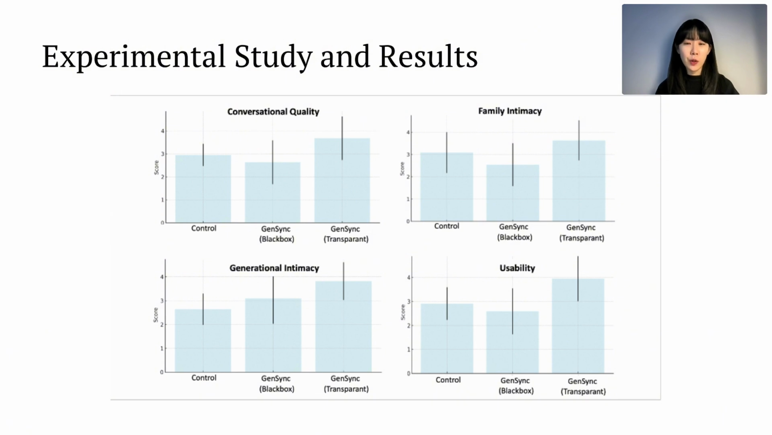Second, for relationship quality, which includes metrics such as family intimacy and intergenerational closeness, transparent mode also performed best. Family intimacy scored 3.63 in transparent mode compared to 3.28 in control mode and 2.59 in black box mode. Similarly, intergenerational intimacy was highest in transparent mode with a score of 3.84. Participants highlighted that being able to see both the original and translated text helped maintain a natural flow of conversation and fostered a deeper understanding of each other's language styles.